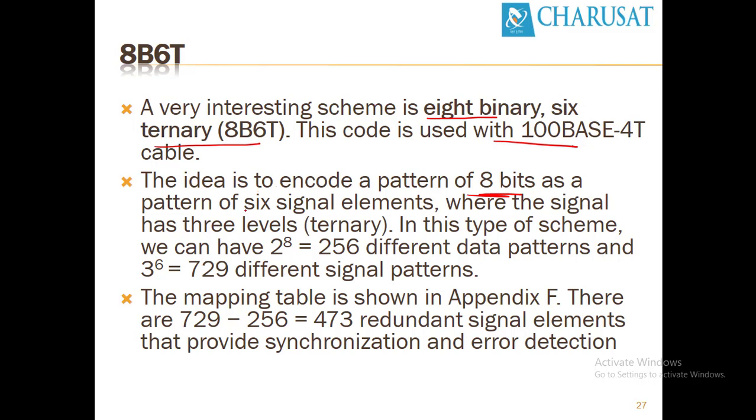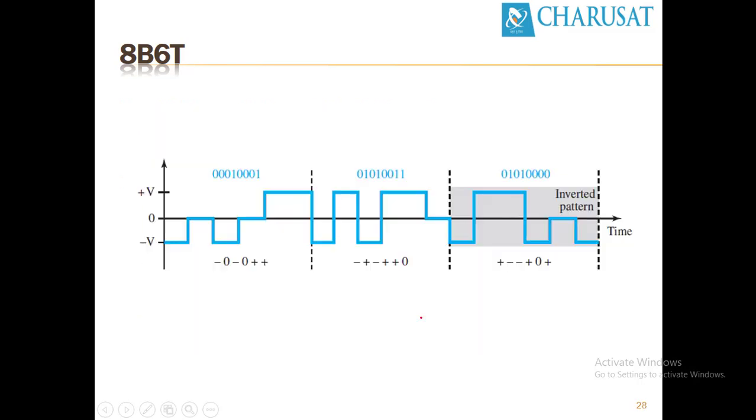In this type of scheme, we can have 2 raised to 8 equal to 256 different data patterns, and 3 raised to 6, 729 different signal patterns. The mapping table is shown in Appendix F, in the next slide. There are 729 minus 256, 473 redundant signal elements that provide synchronization and error detection. This is an example of 8B6T, where these 8 bits of binary pattern will be replaced by signal elements such as minus, 0, minus, 0, 2 plus.